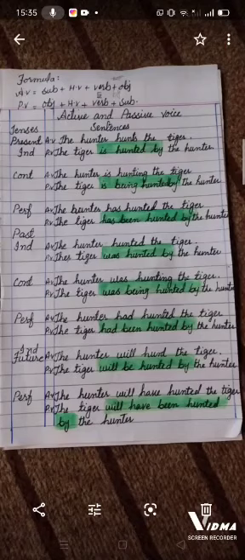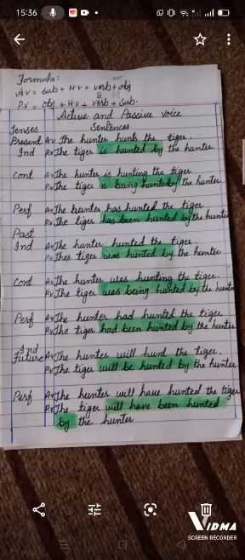In past continuous tense, we have two helping verbs that are was and were with the fourth form of the verb. The sentence is, the hunter was hunting the tiger. But when we are changing into passive voice with was and were, we add being, with the third form of the verb and by. The sentence will be changed like, the tiger was being hunted by the hunter.